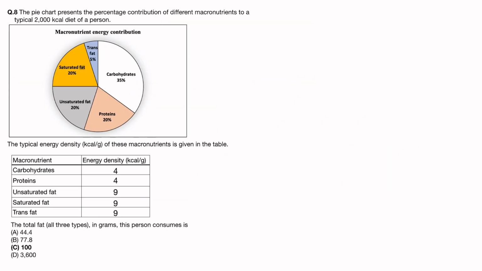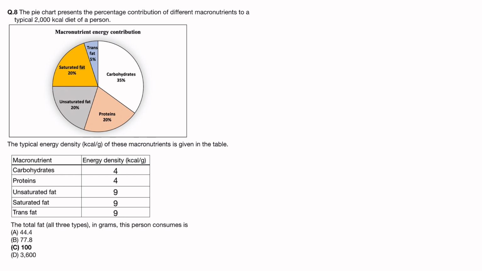See this one, the pie chart represents the percentage contribution of different macronutrients to a typical 2000 kilocalorie diet of a person. This is the chart that has been given of the diet percentage, and the typical energy density of these nutrients is given in the table, and this is the energy density. So we have to find out the total fat in grams this person consumes.